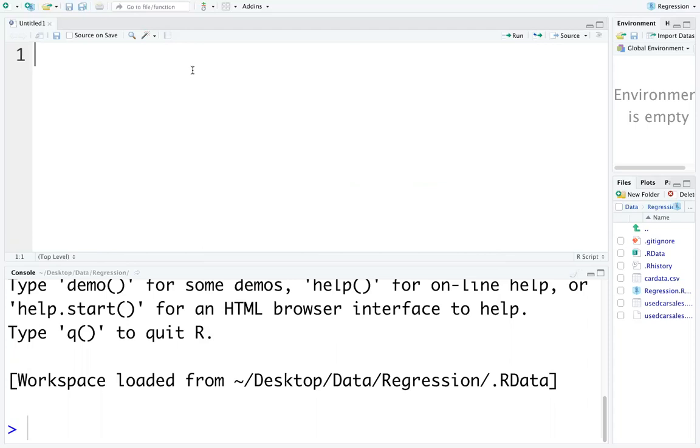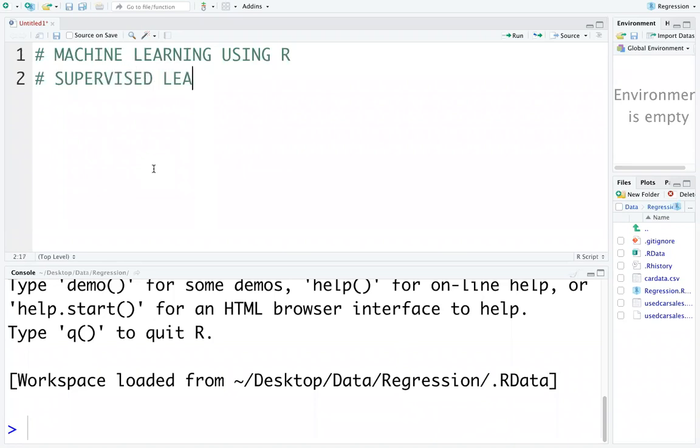All right, so let us start with the theoretical background of what is our session today. Today we will be talking about machine learning using R. Within machine learning, we will be focusing on supervised learning. Basically, there are different types of machine learning: supervised learning, unsupervised learning, deep learning, reinforcement learning.